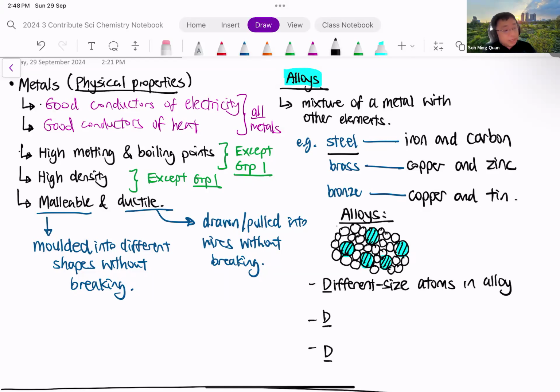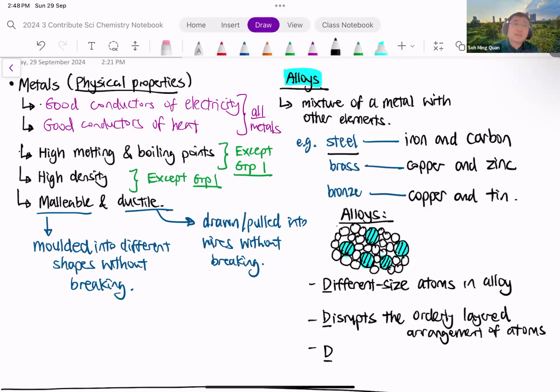Next, because you have different size atoms, it disrupts the orderly layered arrangement of atoms. It's a bit like the concept of the atoms getting stuck. Because you have different sized atoms, there's some blockage. They can't easily form layers. It disrupts the orderly layer arrangement.